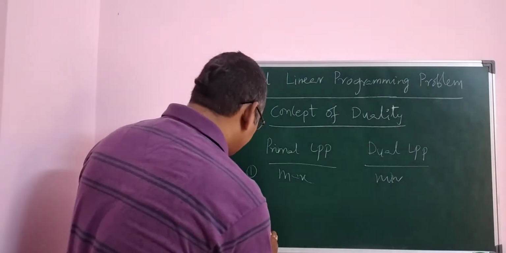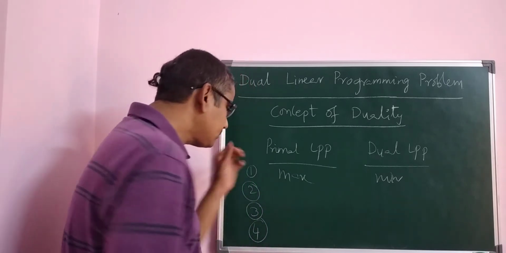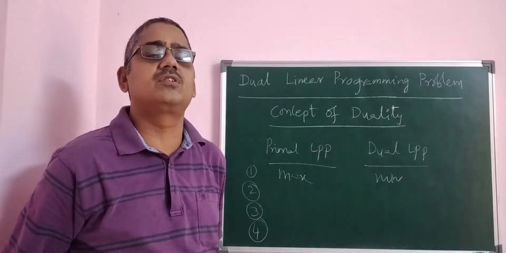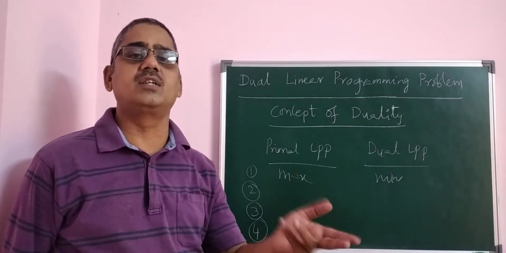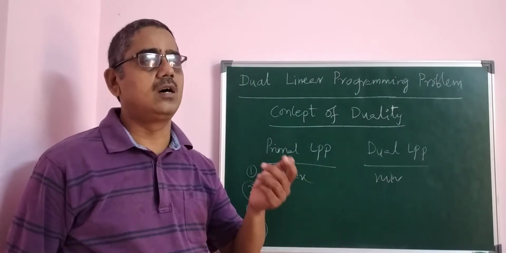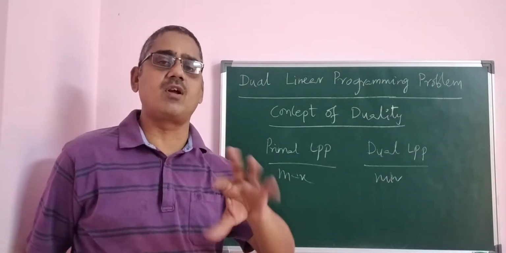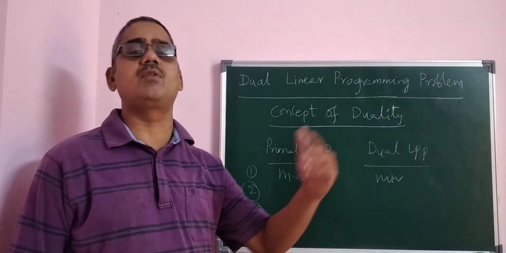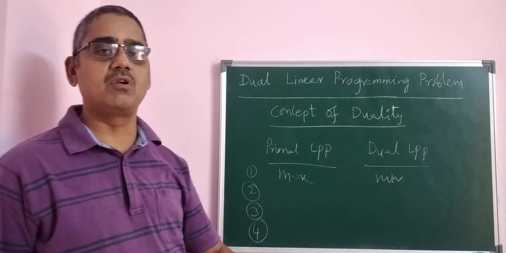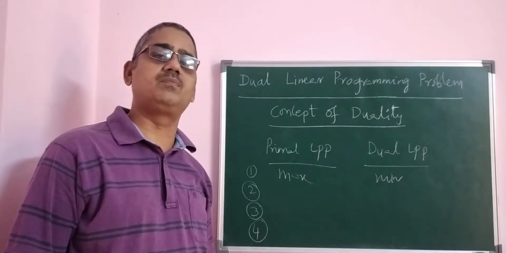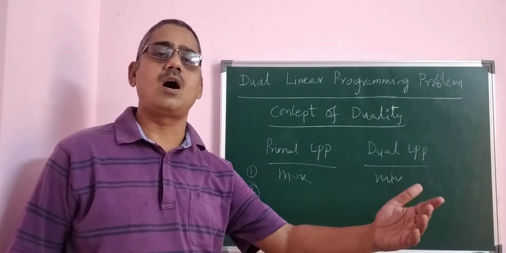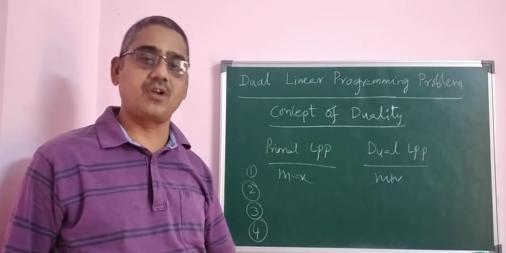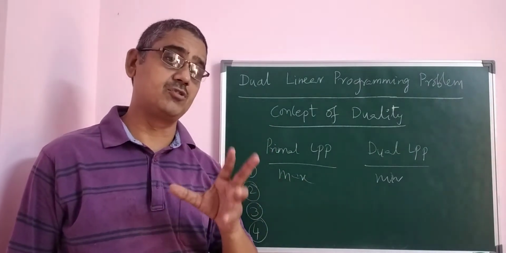And the fourth point, the non-negativity restrictions, are also considered in a similar fashion. It may differ from one problem to another. If all the variables are greater than or equal to 0 in the primal LPP, the variables may be unrestricted, with no restriction, in the dual linear programming problem. That is the one thing to be considered.